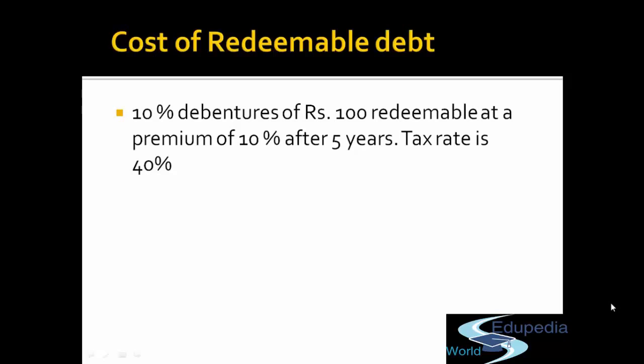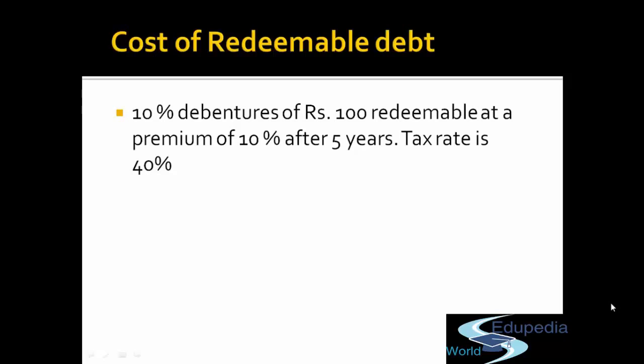Interest expense of 10 rupees in the first year, 10 rupees in the second year, and so on, 10 rupees for 5 years. In the 5th year, the company has to pay rupees 110. But how much amount has the company actually received? 100 rupees. So for 100, they have to pay 110 after 5 years. So there is also a loss to the company in redemption, right?